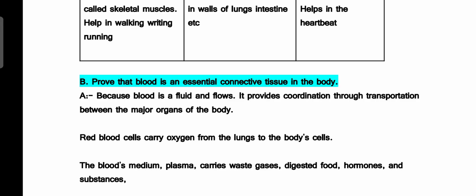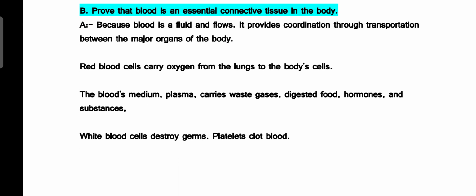B part is prove the blood is essential connective tissue in the body. Blood is a fluid connective tissue. It provides coordination by transportation of the water and other materials in the body. First of all, let us consider red blood cell carries oxygen from lungs to the body's cells. The blood's medium plasma carries the waste gases, digested food, hormones, and so many other substances also. And it is of great use.